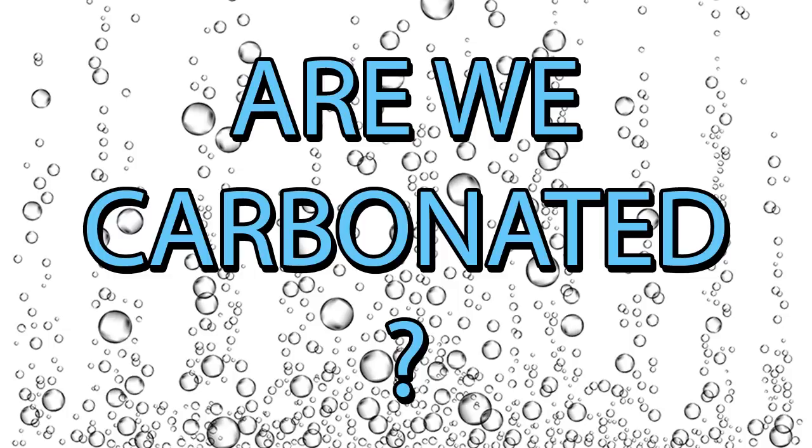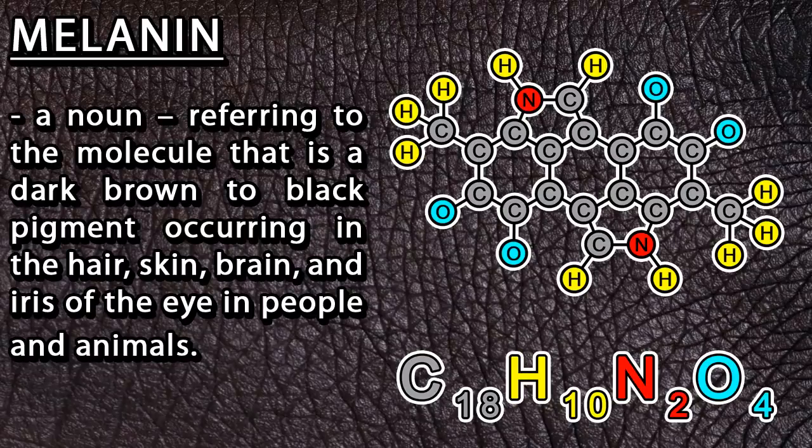Okay, so we all know that melanin is the colloquial name given to the molecule that describes the pigment in our skin, and it also describes the black substance within our brains. And the melanin molecule is of the form C18H10N2O4. That is 18 carbon atoms, 10 hydrogen atoms, 2 nitrogen atoms, and 4 oxygen atoms.